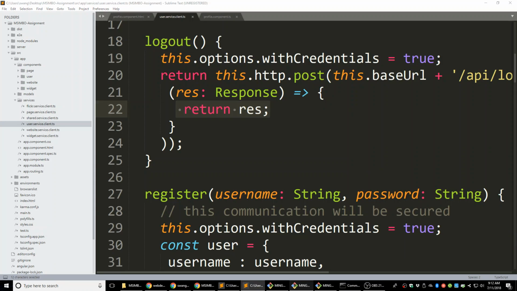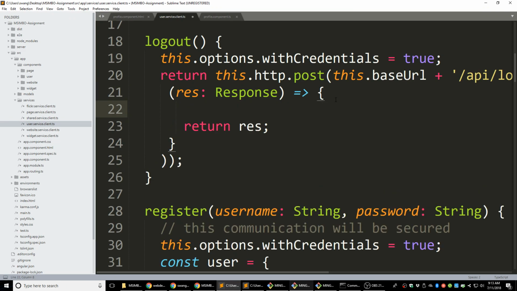I just feel like we're missing something here. Let me take a look. Yeah, we're missing one line here. After we receive a response, we also want to set the user information in the shared service. We want to set that to null, right?